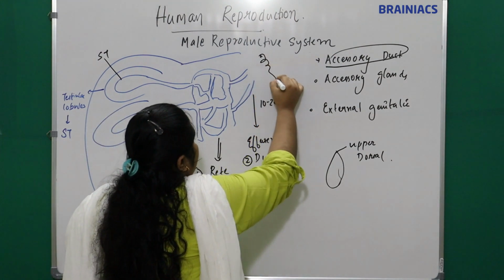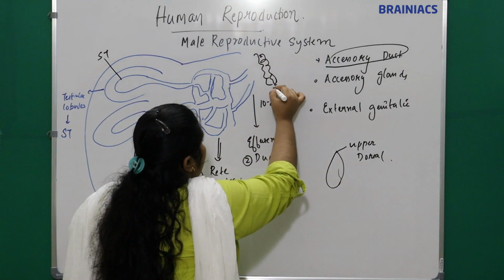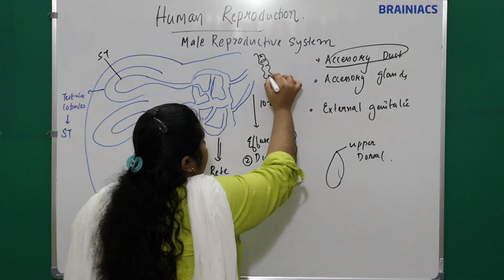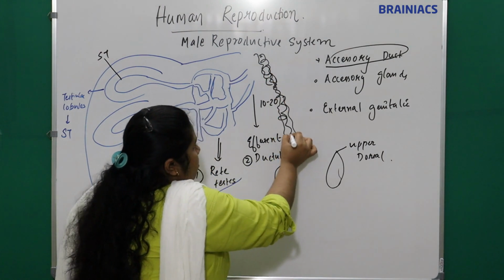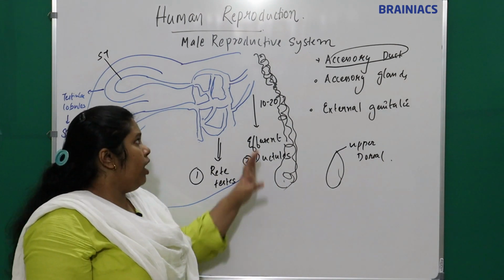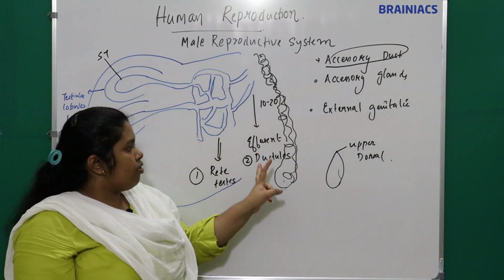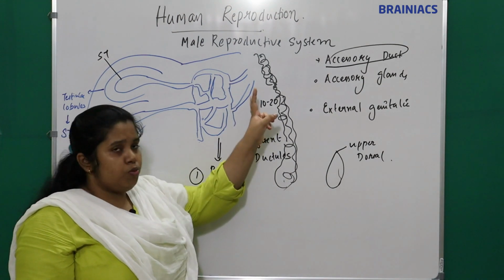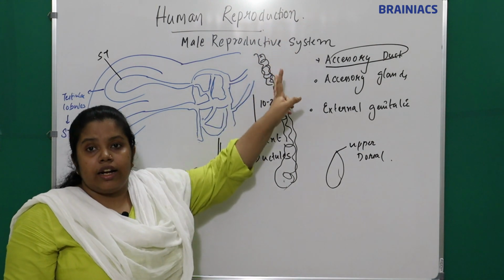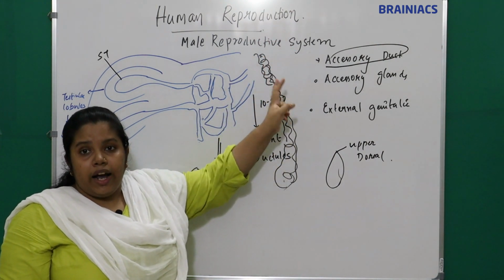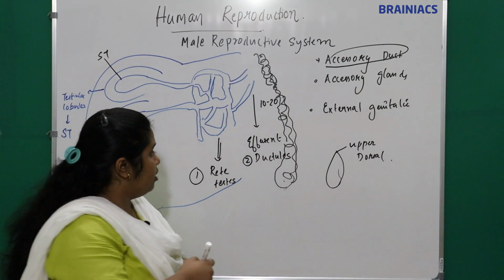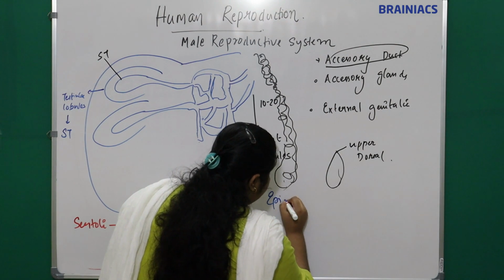Okay, this gets connected to a highly coiled single tube. Bear with the drawing, I will give you pictures to understand it clearly. These straight ductules, the efferent ductules, 10 to 20 straight tubes, will get connected to where? They leave the testis and connect to a highly coiled tube called the epididymis.